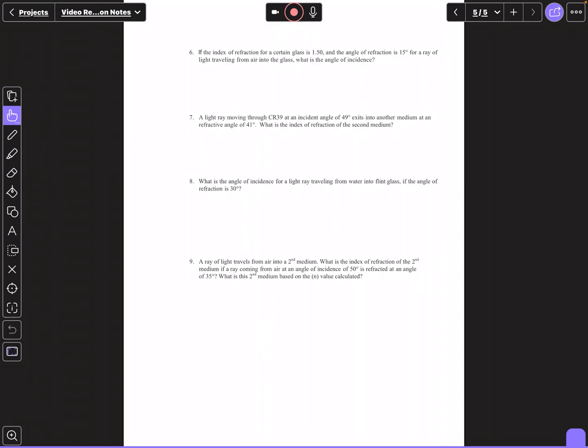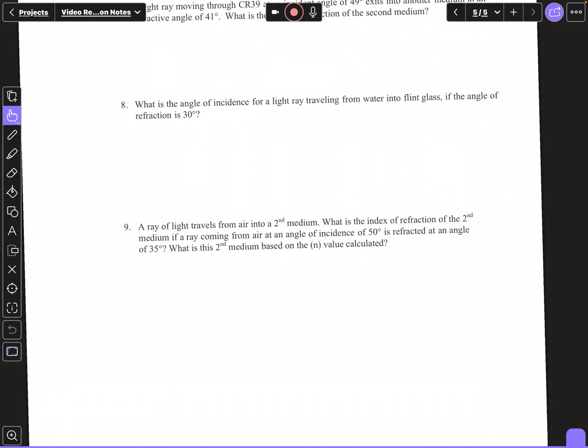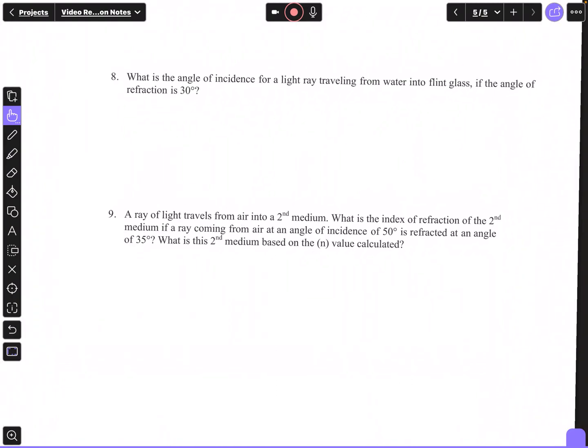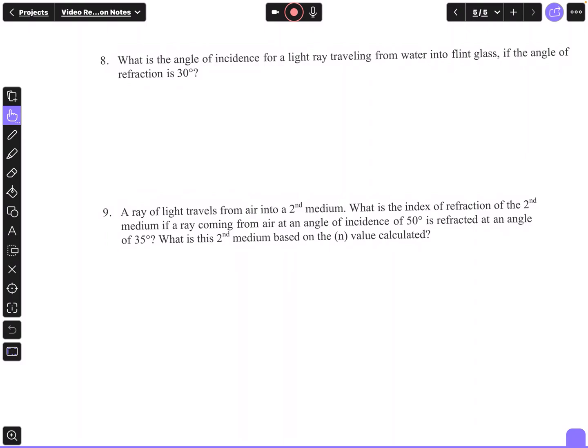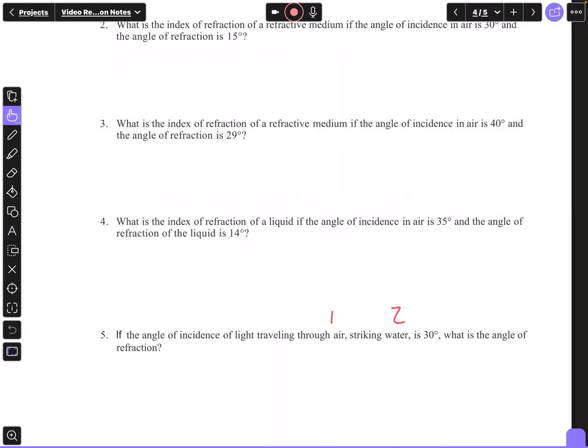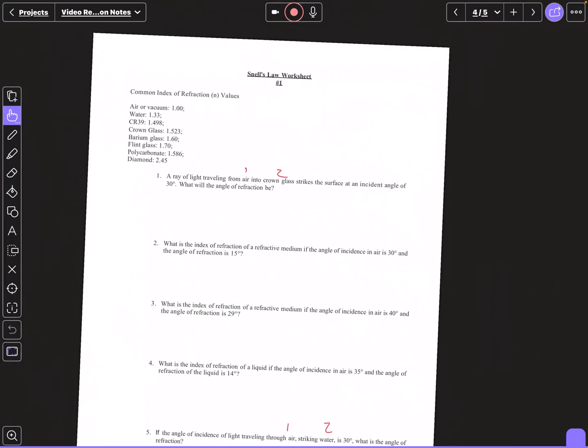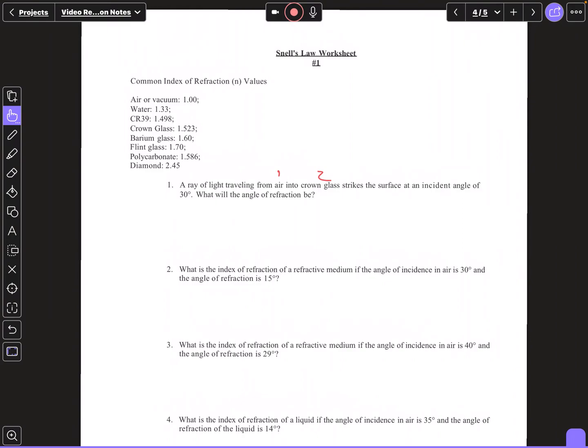Now number 9, it's going to ask you to solve for the index of refraction of your second medium, and then what's the second medium based on the N value. Once you calculate the N value for number 9, just look back at the chart on the worksheet and figure out what medium it was based on the N value.